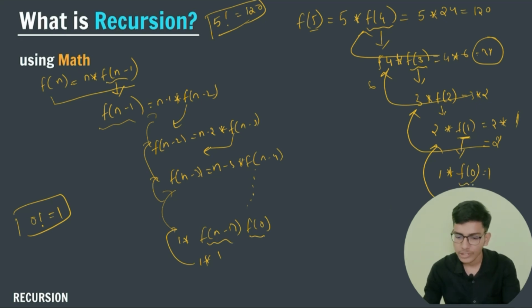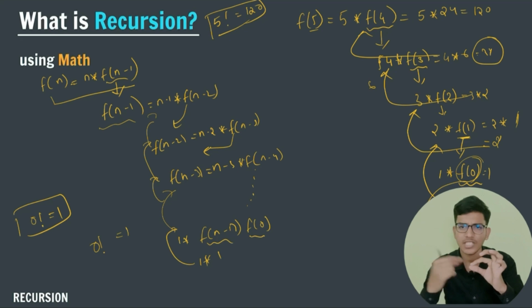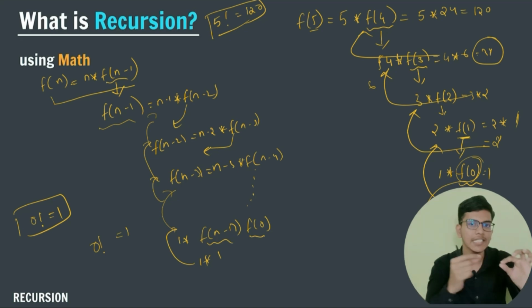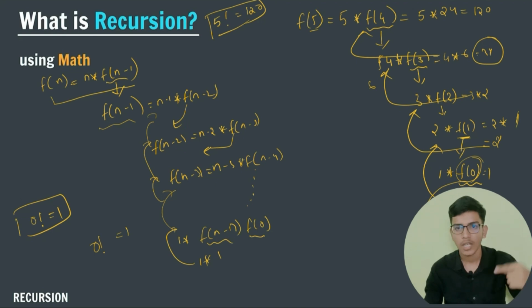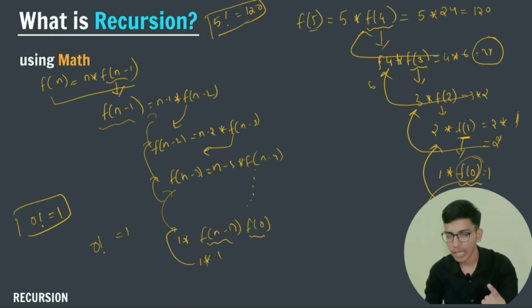Here f of 0, I already know that for this problem, for finding 0 factorial, I already know that the answer is 1. Right? If I know that small tiny piece problem solution, then that thing is known as my base case. So remember guys, a function which is calling itself, this process is known as recursion. So a function recursively calling itself is known as recursion.